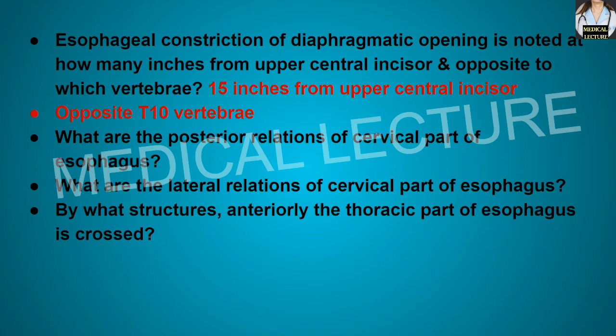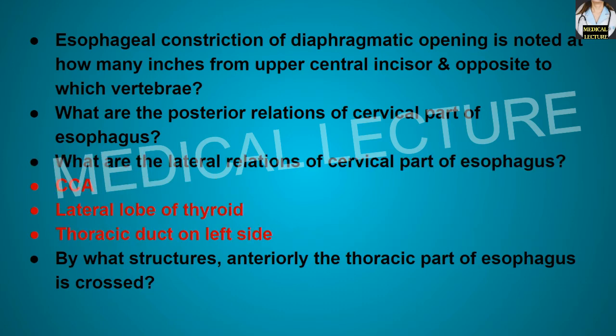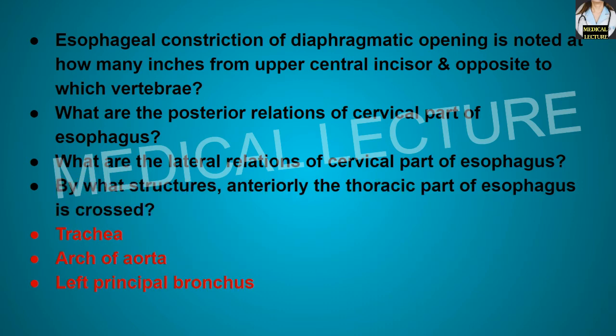What are the posterior relations of the cervical part of the esophagus? C6 or C7 vertebra, longus colli muscle and the prevertebral fascia. What are the lateral relations of the cervical part of the esophagus? They are the common carotid artery, lateral lobe of thyroid and the thoracic duct on the left side. By what structures anteriorly is the thoracic part of the esophagus crossed? Trachea, arch of aorta, and the left principal bronchus.